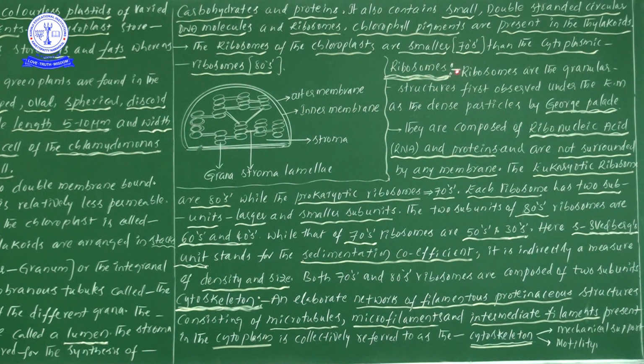Now, let us start to learn another cell organelle, ribosomes. Ribosomes are granular structures, like small particles. Granular structures were first observed under the electron microscope. EM means electron microscope. To write it takes a lot of space, that's why I have written EM, but through my voice you can say electron microscope. They appear as dense, very thick particles. They were first discovered by George Palade, a scientist.